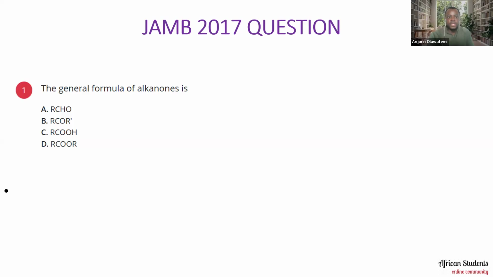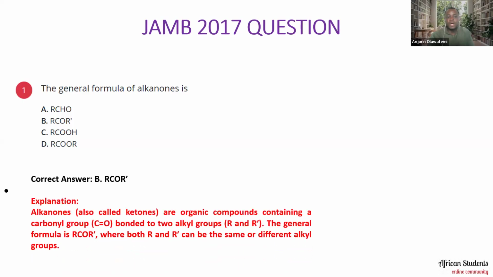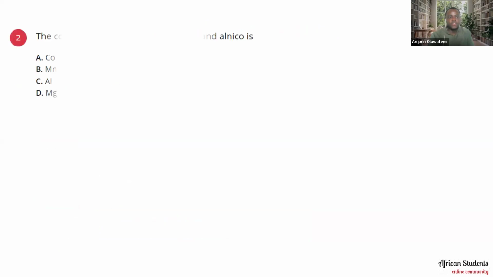Okay. The answer to this is actually option B, RCOR prime. That's the general formula of alkanones. Alkanones, also called ketones, are organic compounds containing a carbonyl group bonded to two acyl groups. That's the R and the R prime. The general formula is RCOR prime, where both R and R prime can be the same or different acyl groups, as the case may be. So that's that for that. So let's move on to the next one.